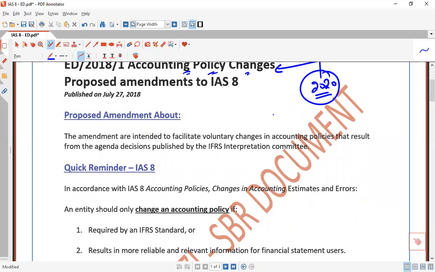So initially, a very quick introduction. The proposed amendments are intended to facilitate voluntary changes in accounting policy that result from an agenda decision published by the International Financial Reporting Standards Interpretation Committee, the IFRS Interpretation Committee. I will explain the sequence just after a couple of minutes.